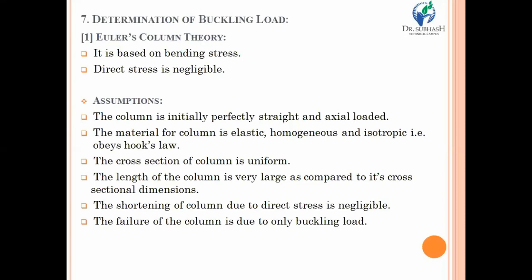As compared to the cross-sectional geometrical dimensions, the length of the column is very large. So this theory belongs to the long column theory. Fifth, due to compressive load, whatever decrease in the length of that column occurs should be neglected or ignored in this Euler's theory. And the last one is that failure is only possible due to buckling load, not compressive load or direct load, because failure due to compressive or direct load is neglected in this theory.